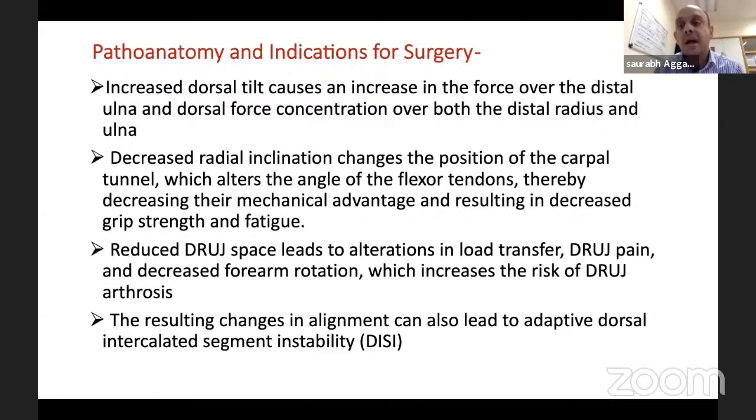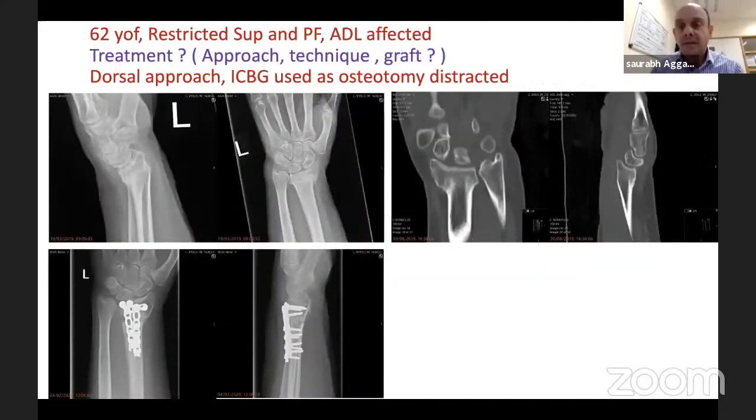The wrist is trying to adapt to a dorsal or a volar malunion. So this is the reason when the parameters are altered, wrist kinematics suffer, forces alter, pain and arthrosis can happen. And that's the reason you want to do your corrective osteotomy to restore them. Then let's see a few cases.